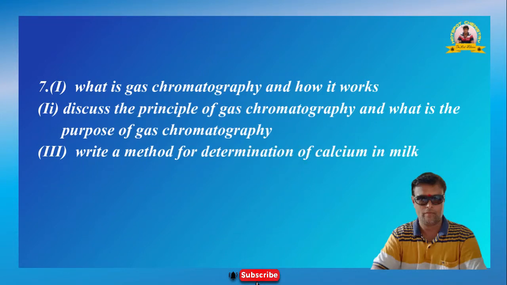Question number 7.2. Discuss the principle of gas chromatography and what is the purpose of gas chromatography.